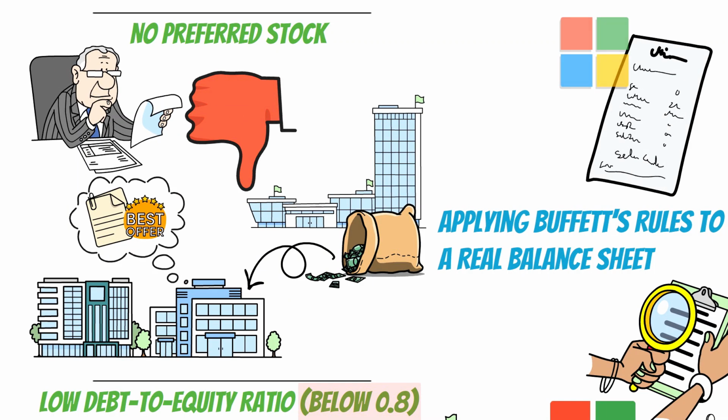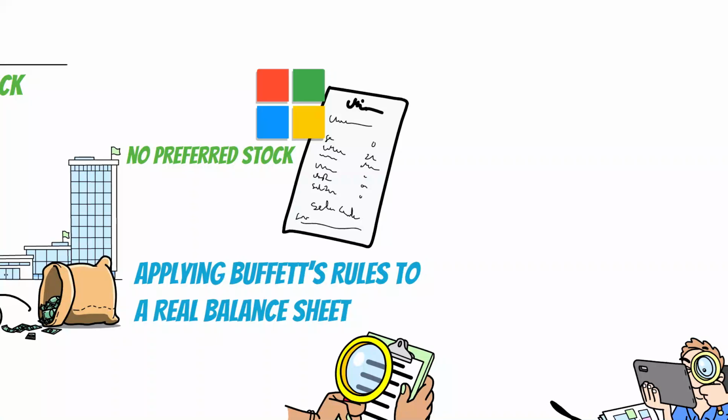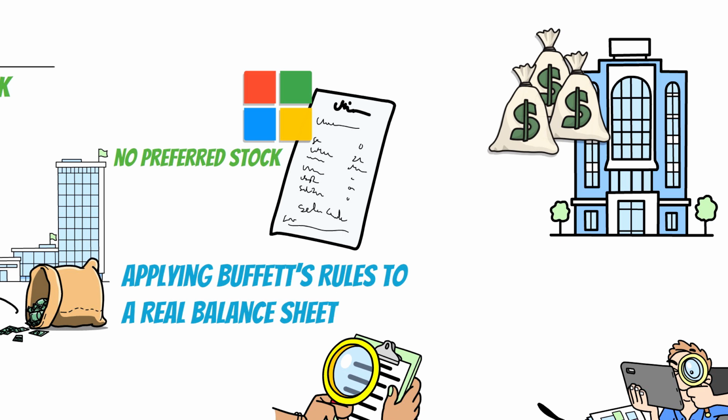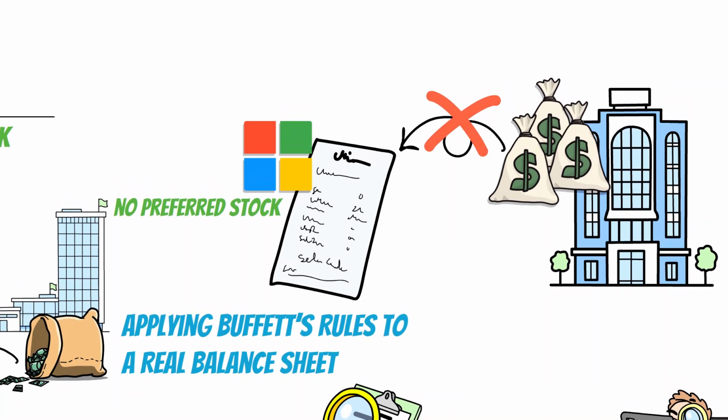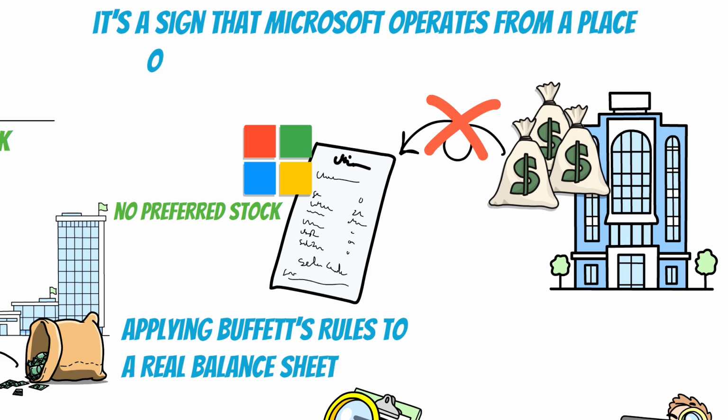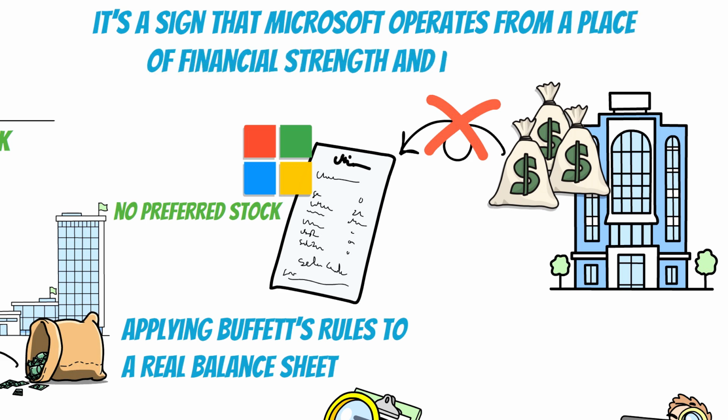Microsoft's balance sheet shows no preferred stock listed in the equity section, meaning it doesn't offer any preferred shares, aligning perfectly with Buffett's standards. This indicates that the company has no need for expensive or unconventional financing. Instead, Microsoft raises capital through retained earnings or common equity, reflecting its strong financial position. The absence of preferred stock isn't just about ticking a box. It's a sign that Microsoft operates from a place of financial strength and independence.